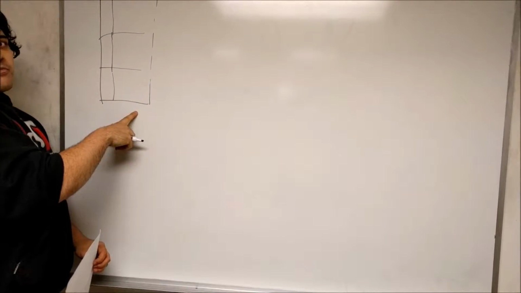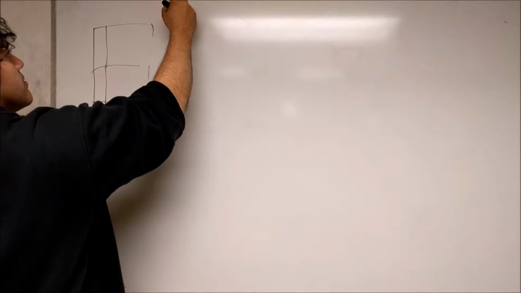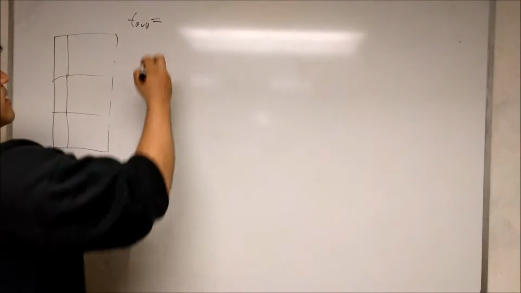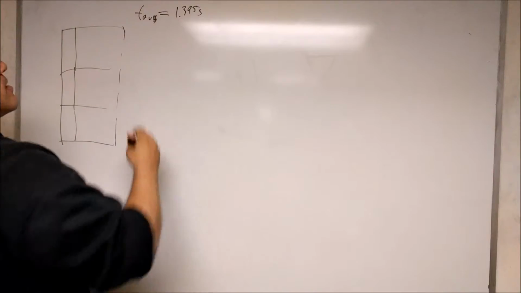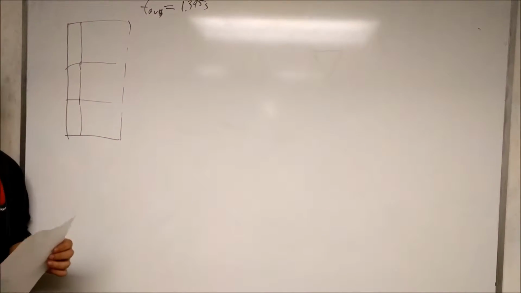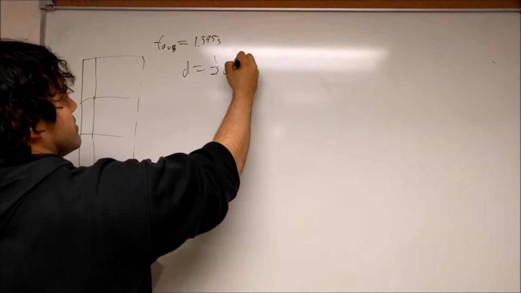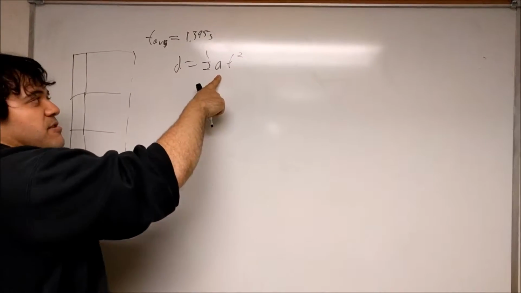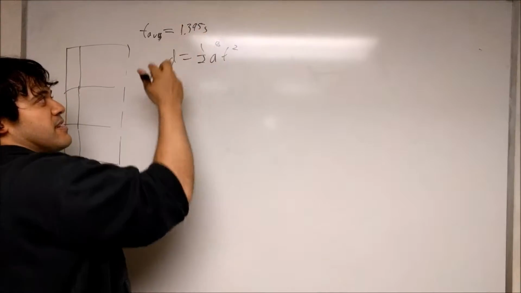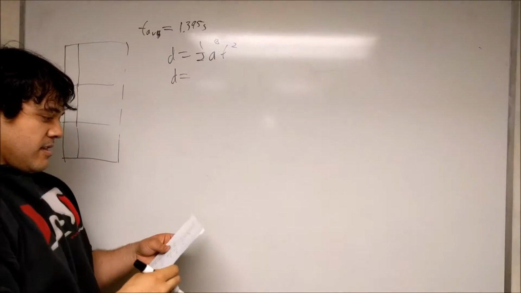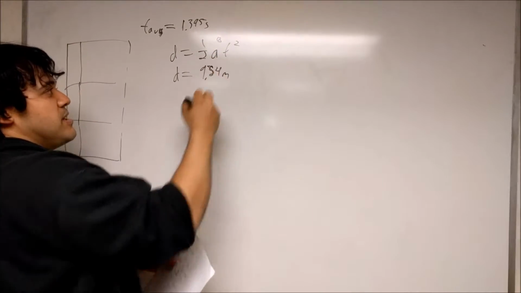After doing that multiple times, we found that the time it took to travel 3 stories had an average of 1.395 seconds. And using the simple equation d equals 1/2 at squared, with acceleration being g and t being 1.395 seconds, gave us a distance of 9.54 meters.